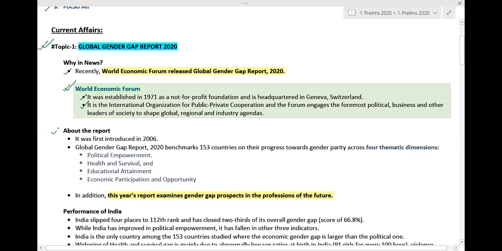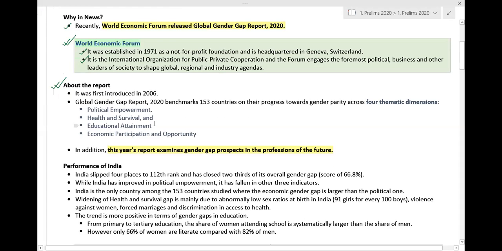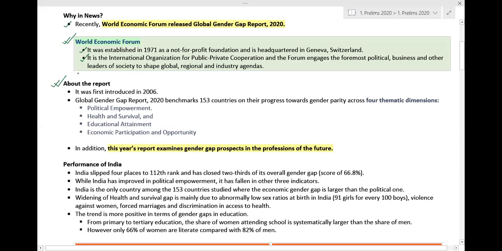Now let us understand about this particular report, the Global Gender Gap Report 2020. It was first introduced in the year 2006. The Global Gender Gap Report 2020 benchmarks 153 countries on their progress towards gender parity across 4 thematic dimensions. What are those 4 thematic dimensions?